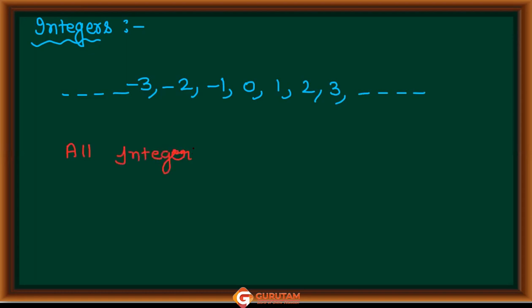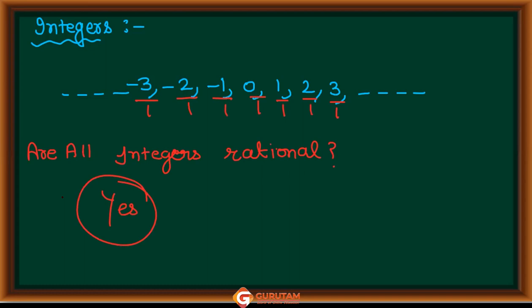How? Because if we write 1 in the denominator, the value will not change, and they will come in the form of p by q, right? So if we write 1 in the denominator of each integer, it will come in the form of p upon q, and it will become a rational number. So yes, that's right. Is it clear to you? Any doubt? No doubt. Okay, good.